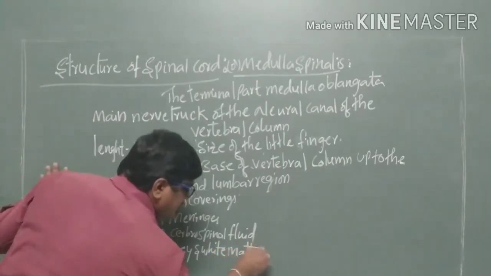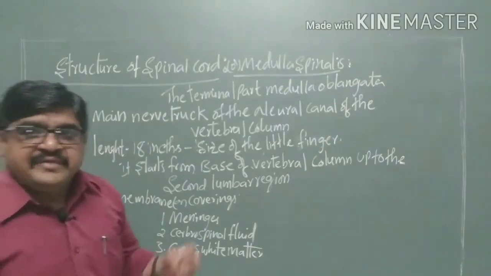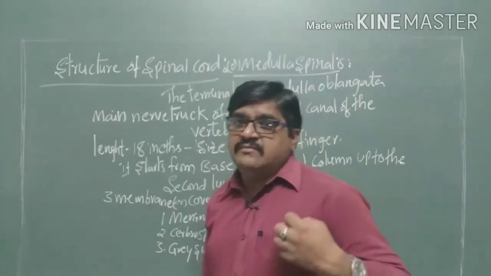So these are the three coverings by which the brain as well as the spinal cord is covered.